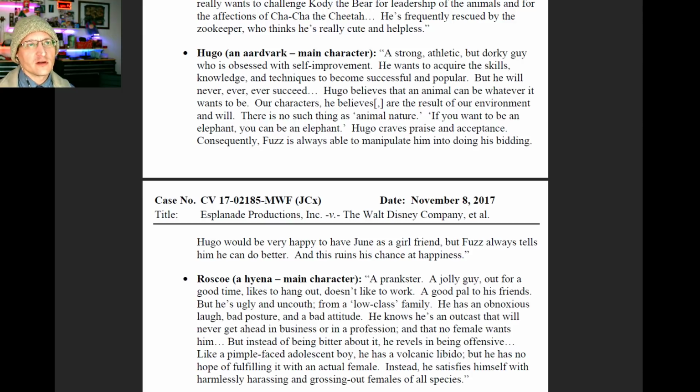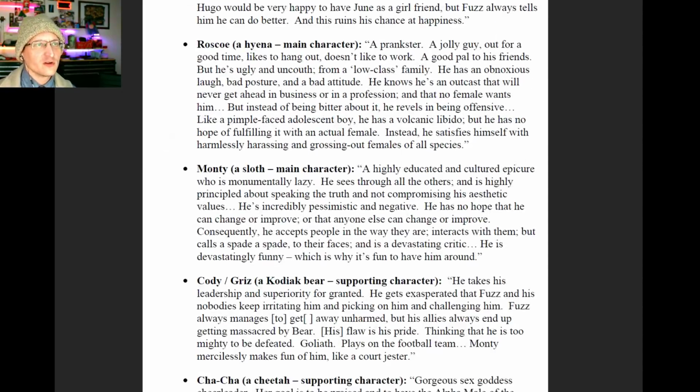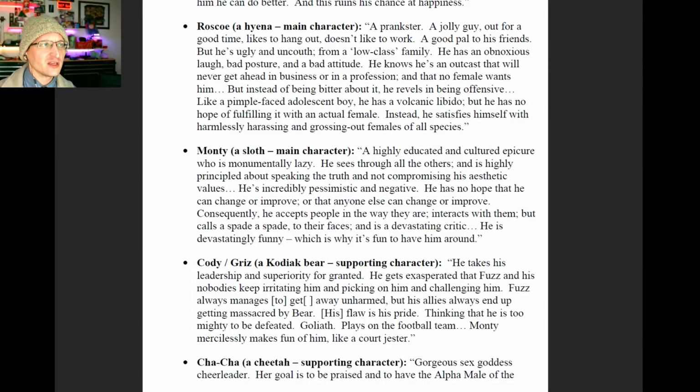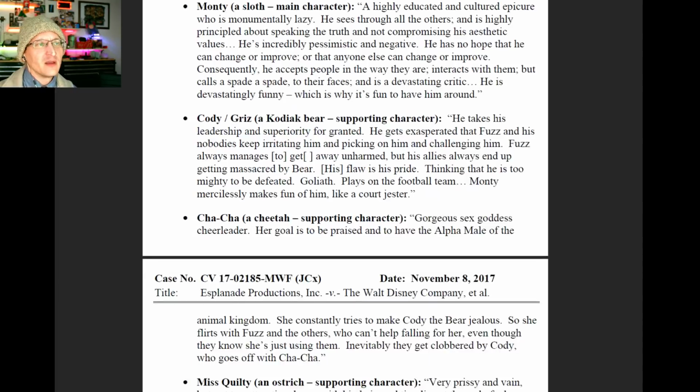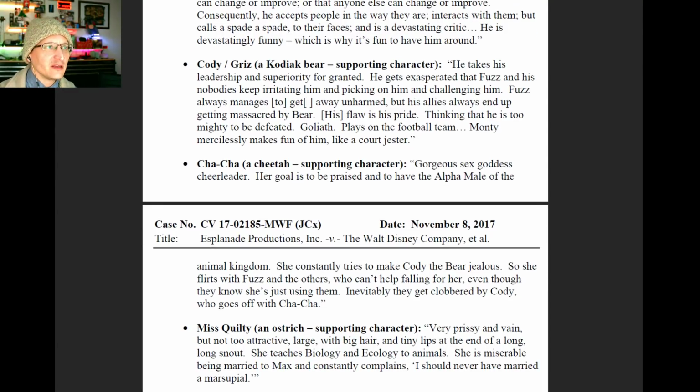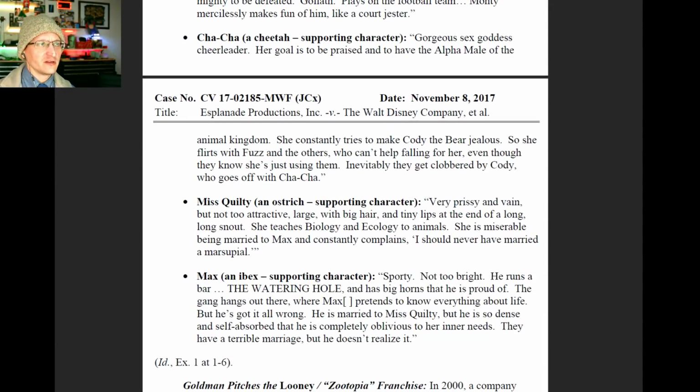Hugo, an aardvark, a strong, athletic, but dorky guy who is obsessed with self-improvement. Roscoe, a hyena, a prankster, a jolly guy, out for a good time. Monty, a sloth, a highly educated and cultured epicure who is monumentally lazy. Cody Grizz, a bear. He takes his leadership and superiority for granted.